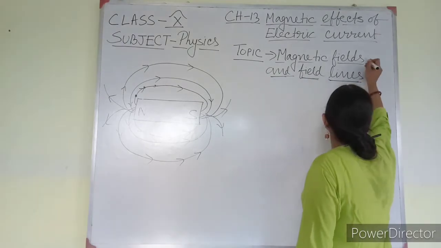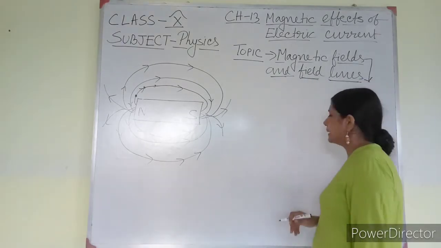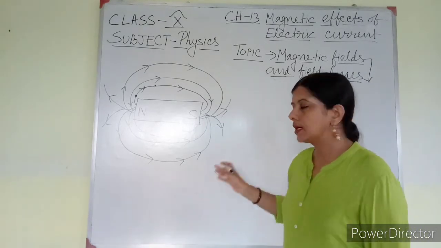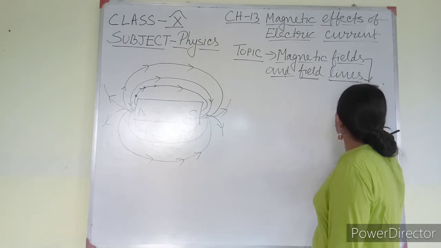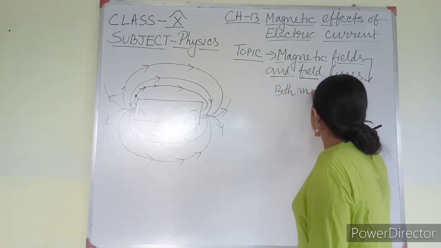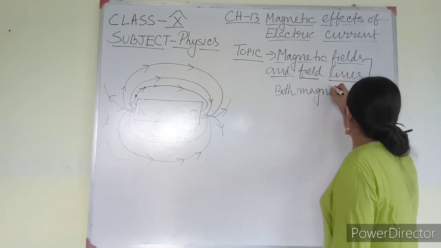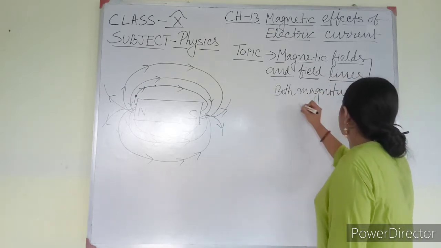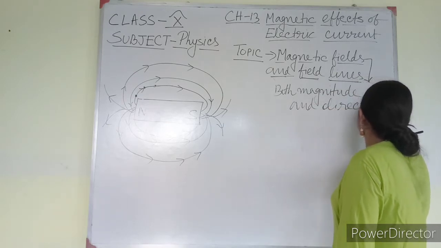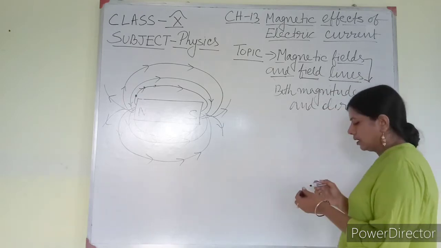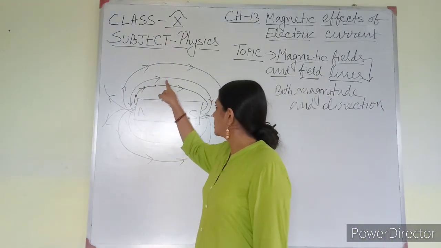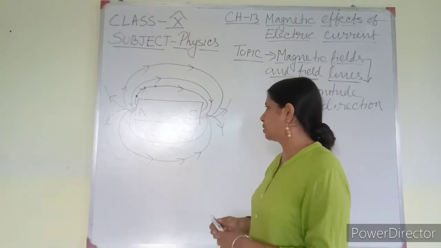Another thing I forgot to say is that magnetic field can be measured. You will learn about this in higher classes, but it can be measured and it has both magnitude and direction. Now you can see that the lines come from the north and enter the south.